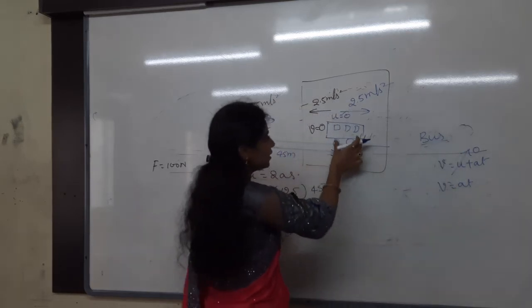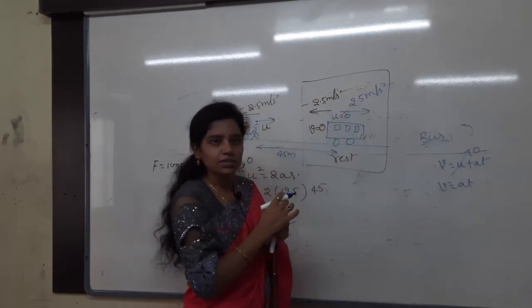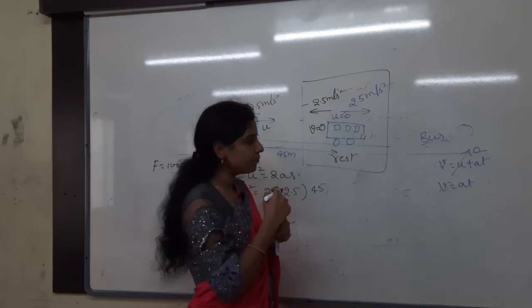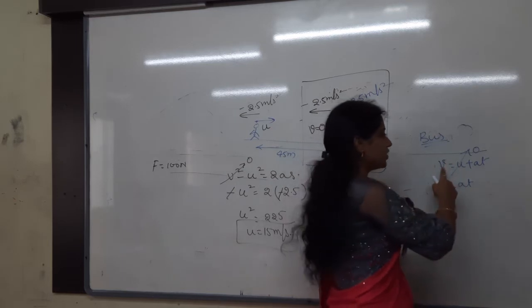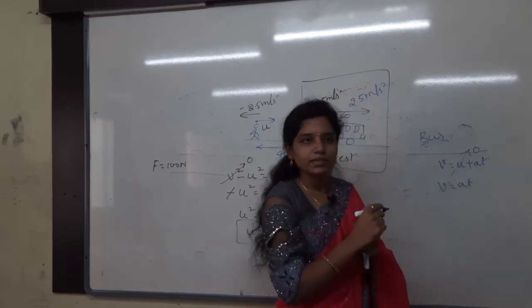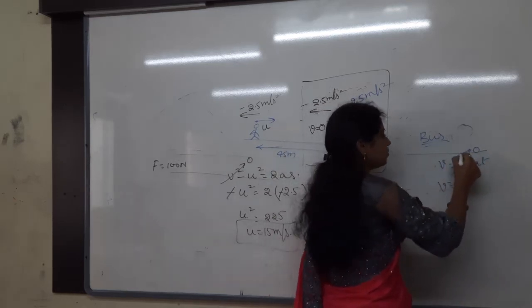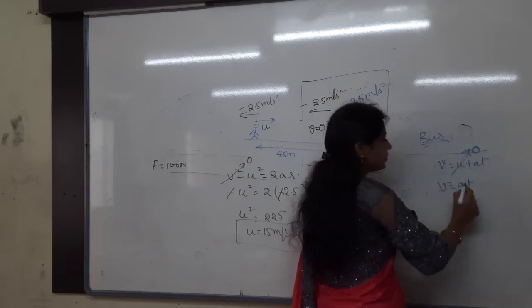Whenever the bus is there, the bus is moving with what acceleration? 2.5 meter per second square. So the final velocity of the bus is how much? V is equal to U plus AT. Here U of the bus is how much? 0. Then V is equal to how much?